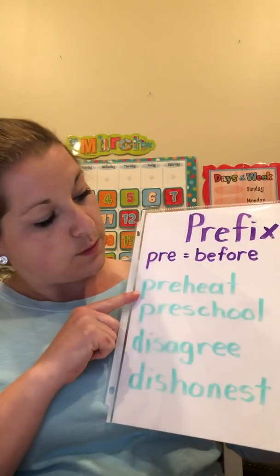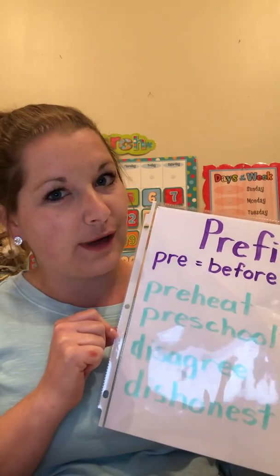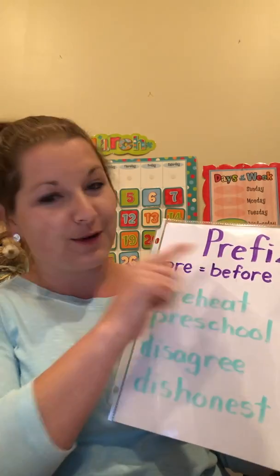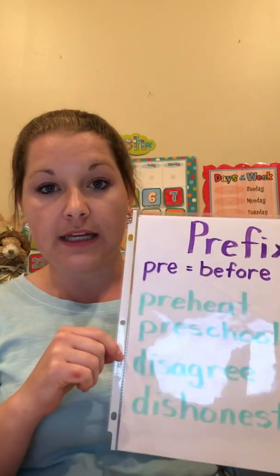So I have the words preheat and preschool. Now, since we kind of already know that pre means before because it's in our word prefix, we know that preheat means to heat it before.